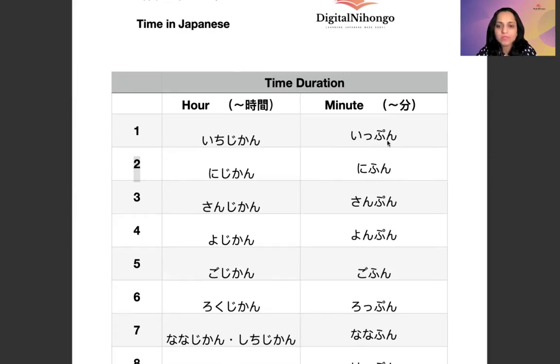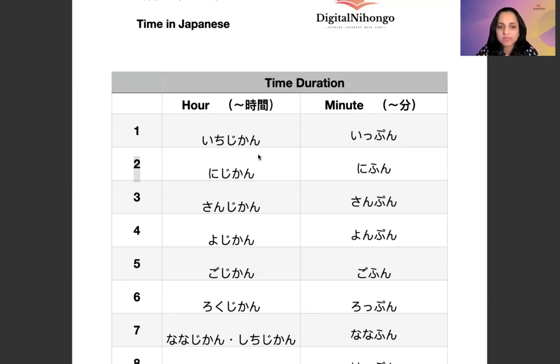Minute, the word is pun or fun. If you remember this kanji, you have already learned it, right? Kanji of minute, pun. So jikan is hour and pun is minute.